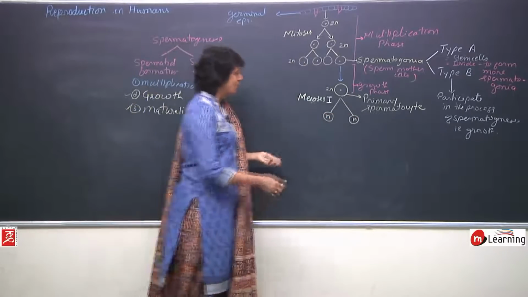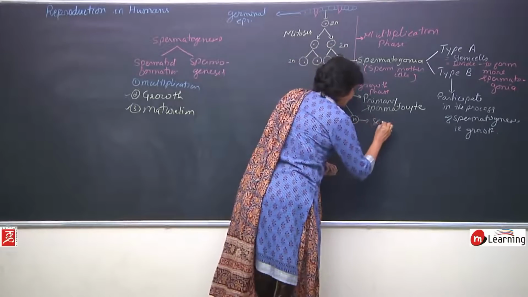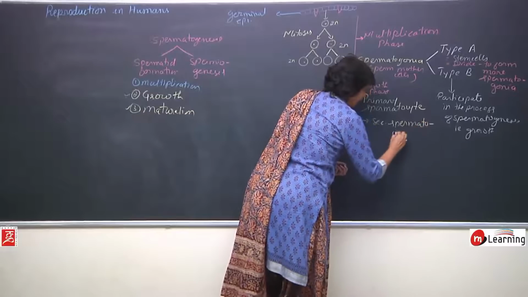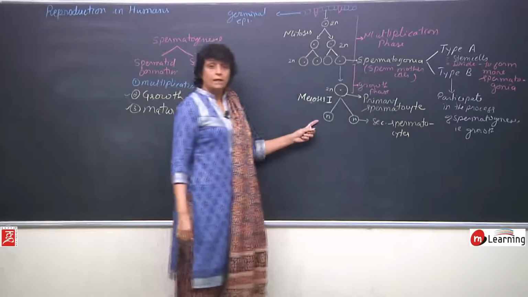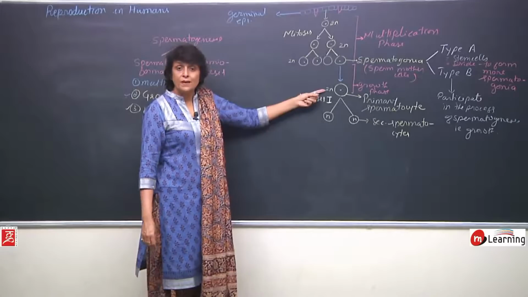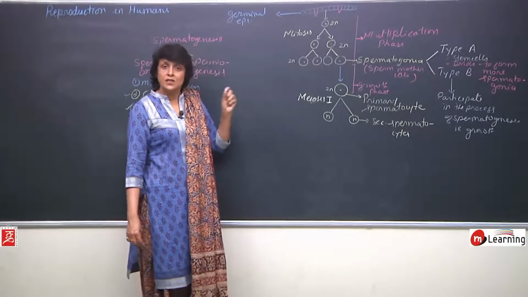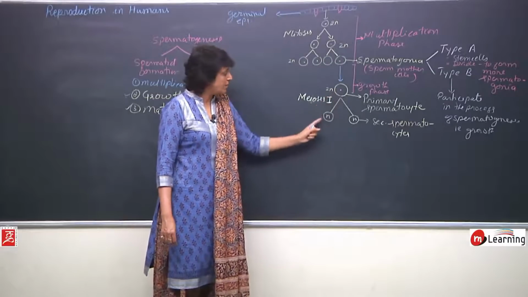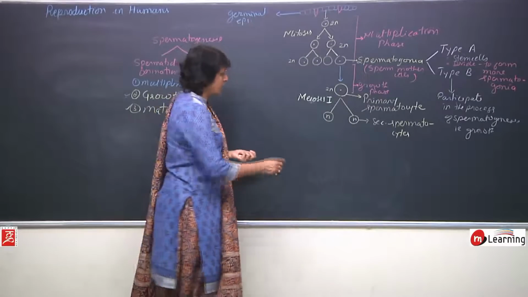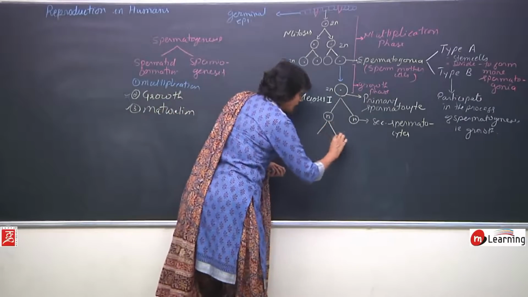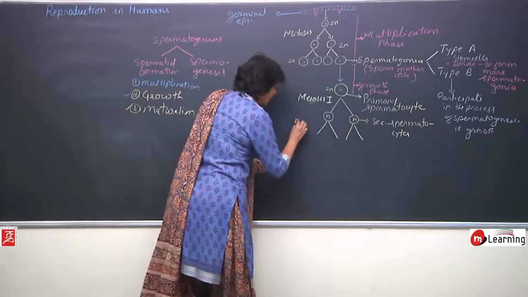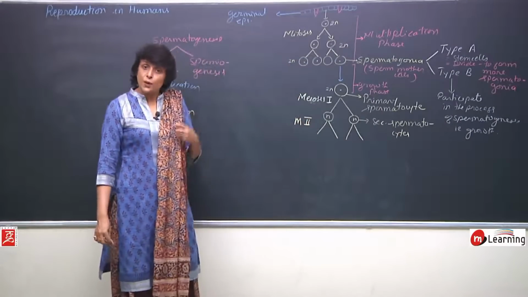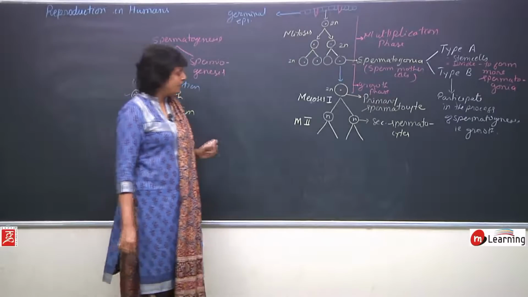and they are known as secondary spermatocytes. Why are they haploid? Because the primary spermatocyte undergoes meiosis 1, which is a reductional division, and from one primary spermatocyte we now get two secondary spermatocytes. Both these spermatocytes would undergo meiosis 2. Meiosis 2 is equational division, it is similar to mitotic division.